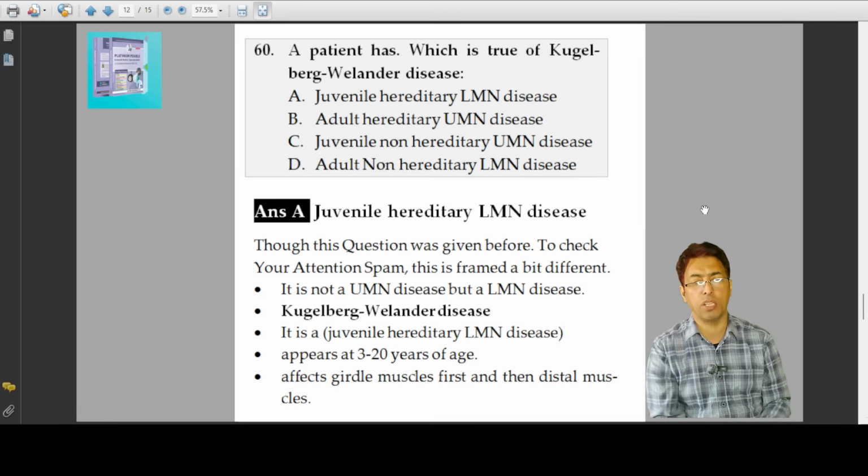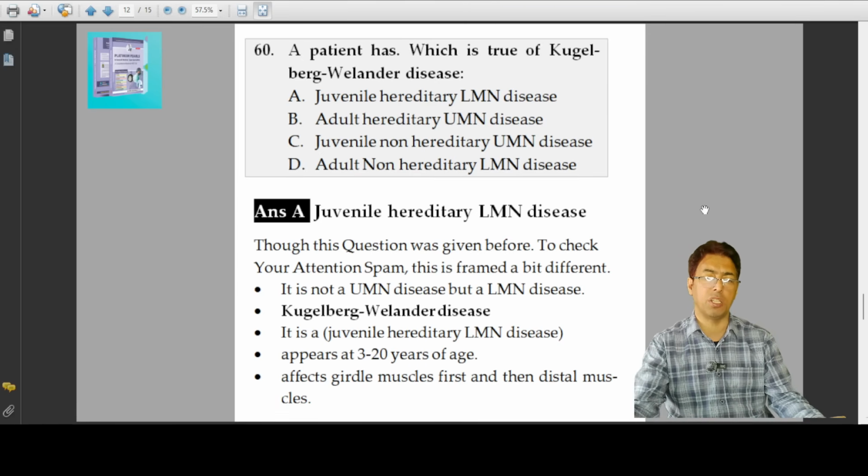Now, a patient has got Kugelberg-Welander disease. So what type of a disease is it neurologically: an upper motor neuron disease or a lower motor neuron disease? Does it affect the adult population or the juvenile population? Is it hereditary? Is it non-hereditary? So in one sentence, all the confusing terms are given there. Juvenile hereditary LMN, adult hereditary UMN, non-hereditary. So combination of factors, but the basic concept is there. It's a juvenile hereditary lower motor neuron disease.